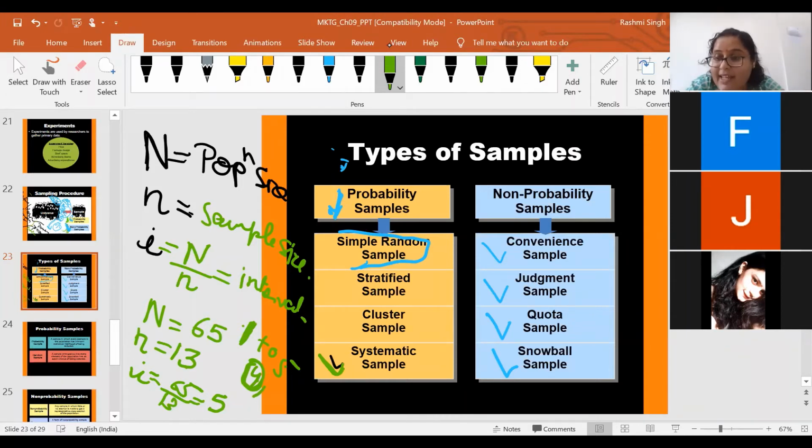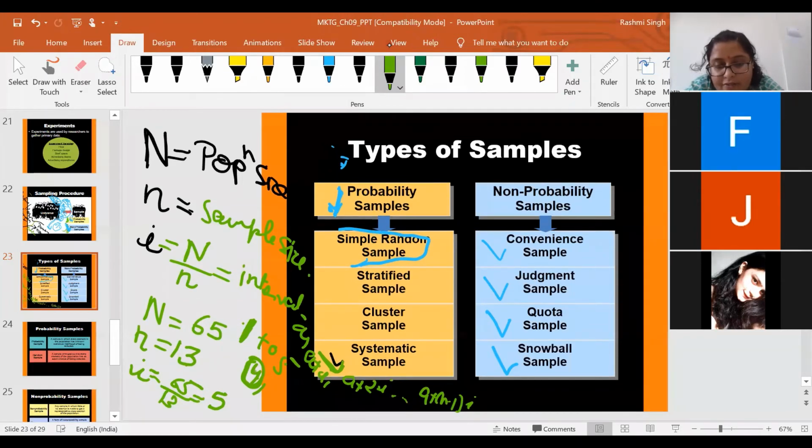Now, who will be the second student? First element is, let's say, A. Then the second element will be A plus I. The third element will be A plus 2I, and so on to A plus n minus 1 into I. If the first element is 4, then the second is A plus I. A is 4, plus I is 5, so 9.